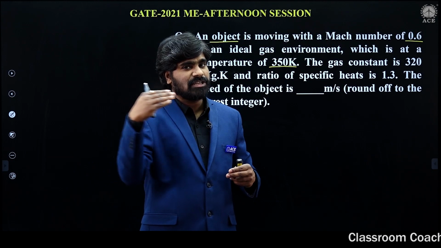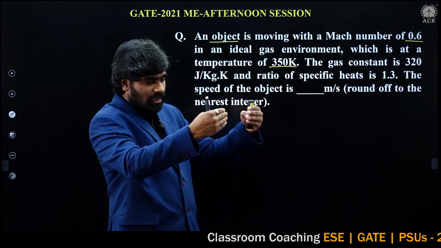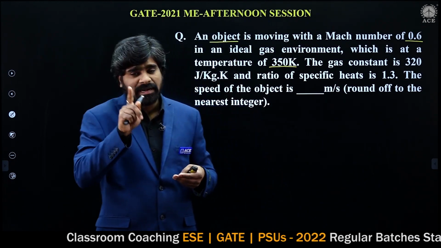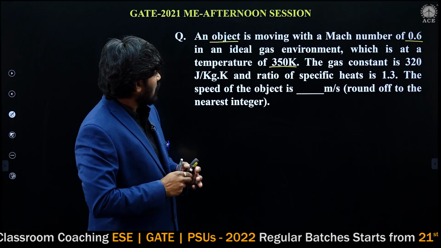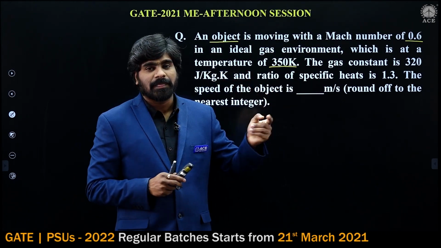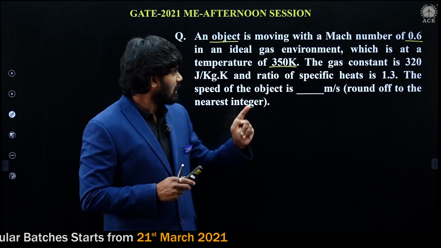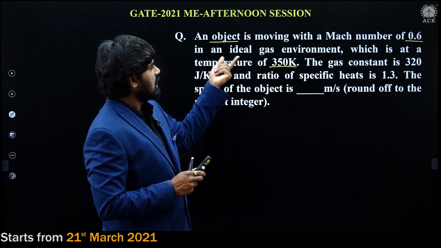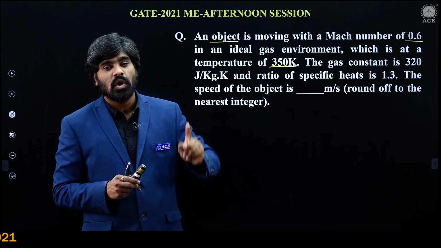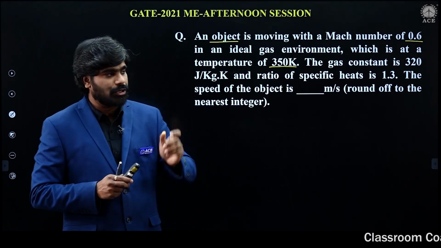Similarly, when the aircraft is moving at 1000 kmph, the surrounding air, the air which is coming in the opposite direction, that also will be at 1000 kmph. So the object velocity is being asked. I will be calculating the velocity of air, the velocity of the ideal gas, which is also equal to the object velocity. Hope it is clear.